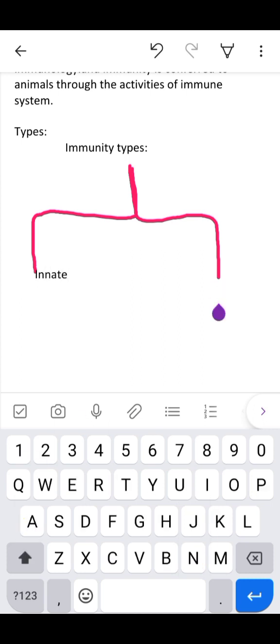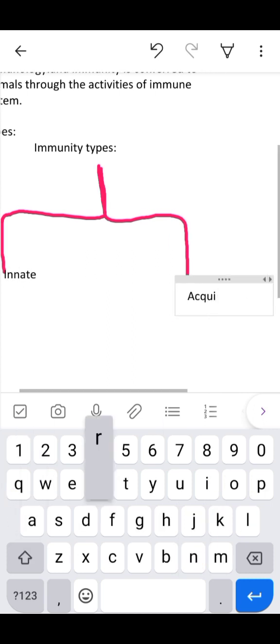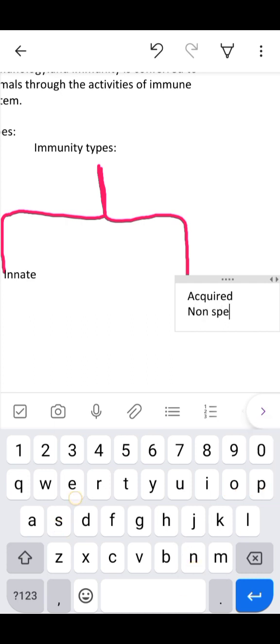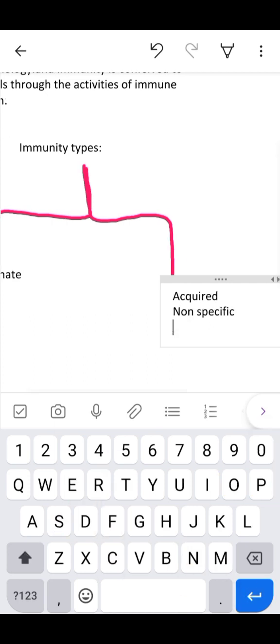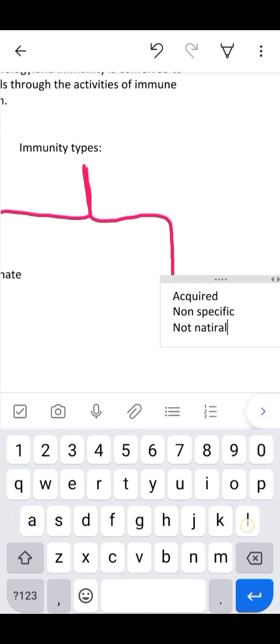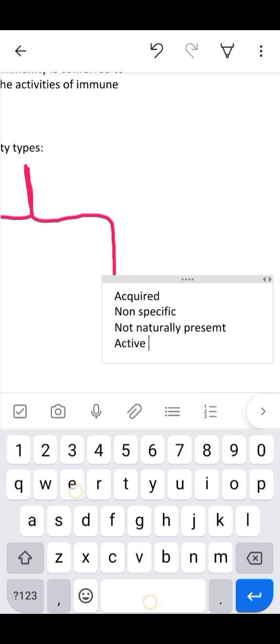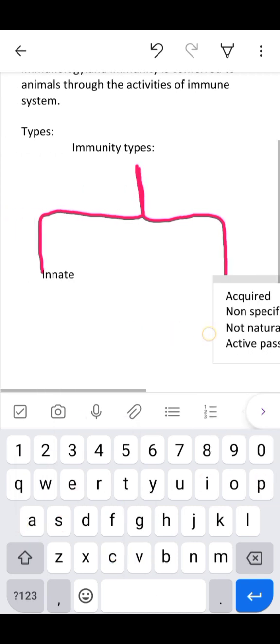First of all, let's discuss acquired immunity. Acquired immunity is not present from our birth. It is specific, because it is not naturally present.